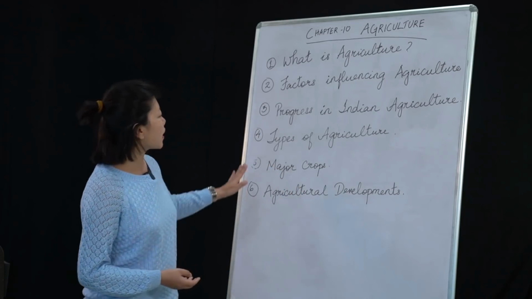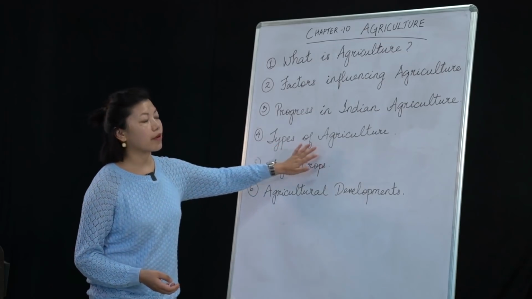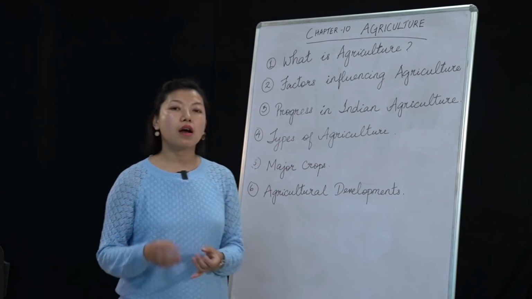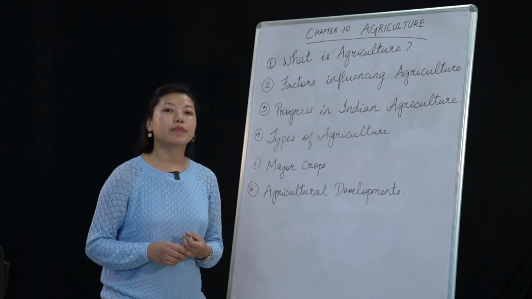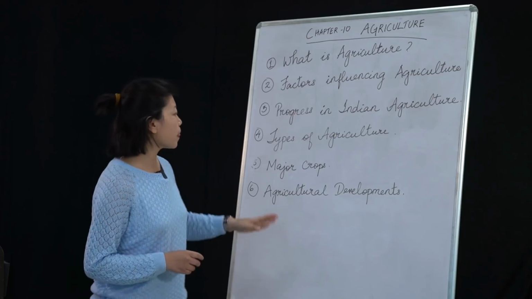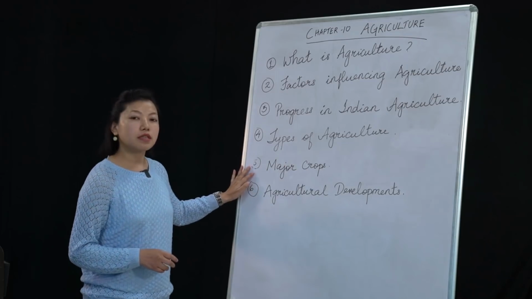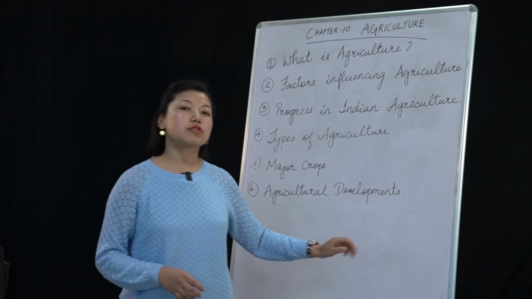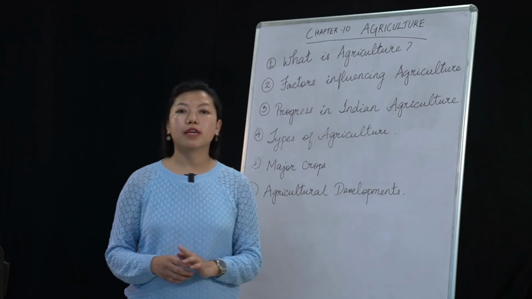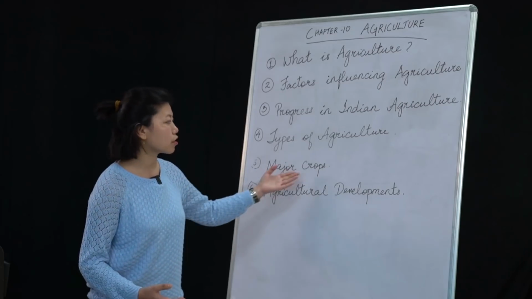Now let me go back again. Under these types of agriculture, we had 2 types. One was subsistence agriculture and one was commercial agriculture. Okay, then coming to the 5th point. All right, now there are major crops. So there are 2 major crops. Okay, worldwide there are 2 major crops.